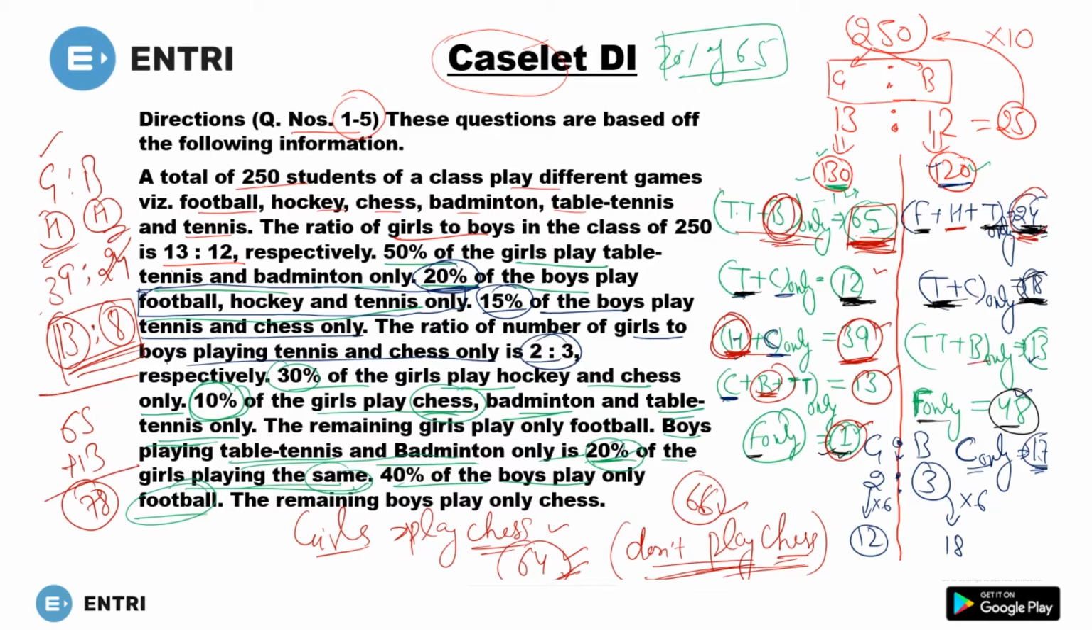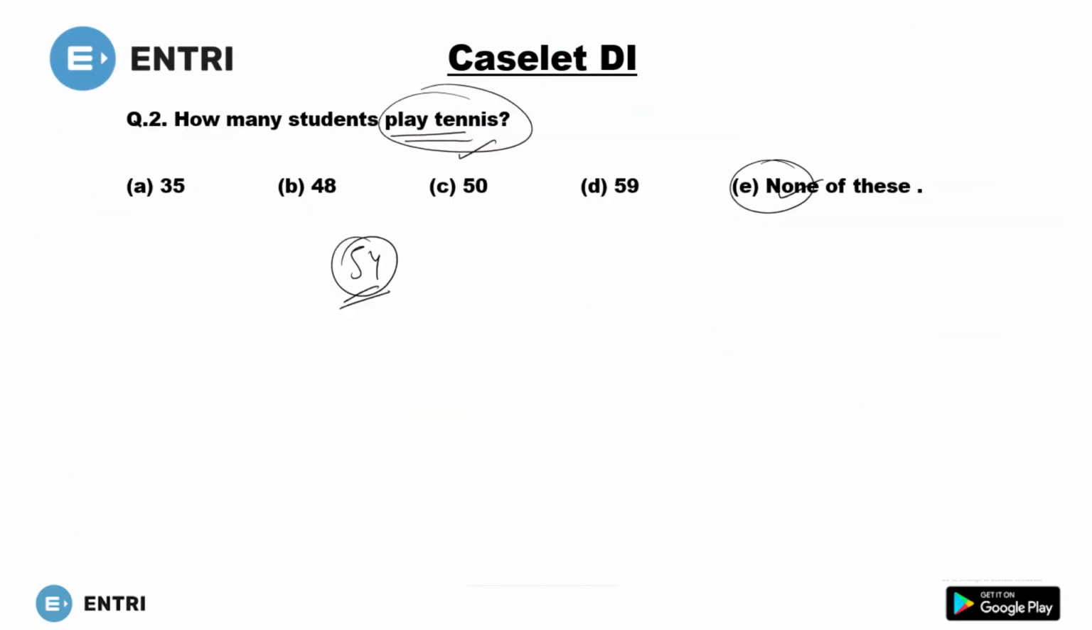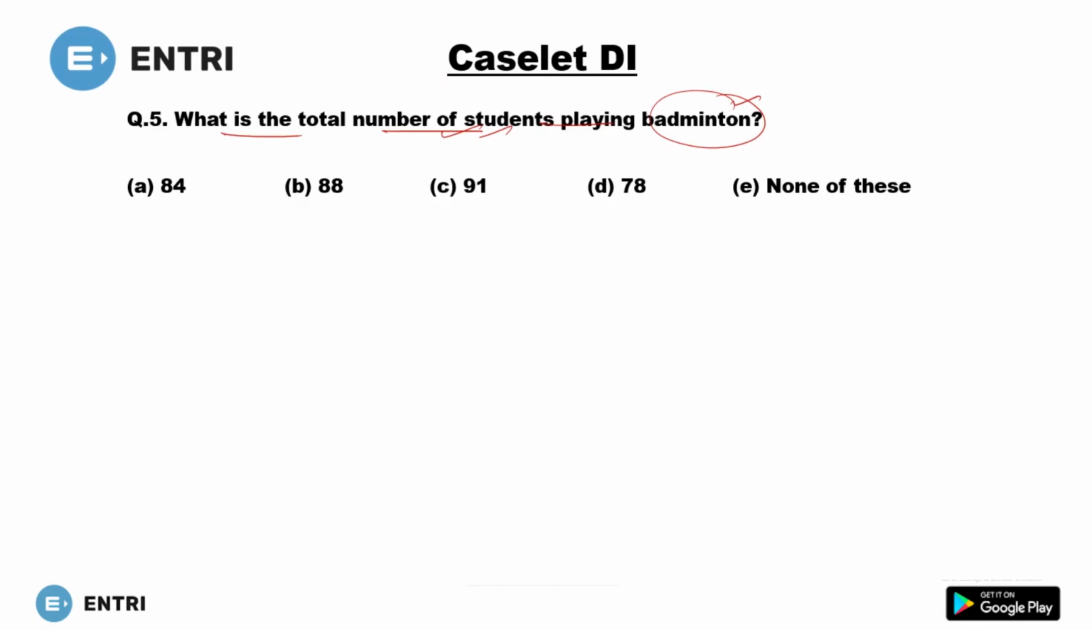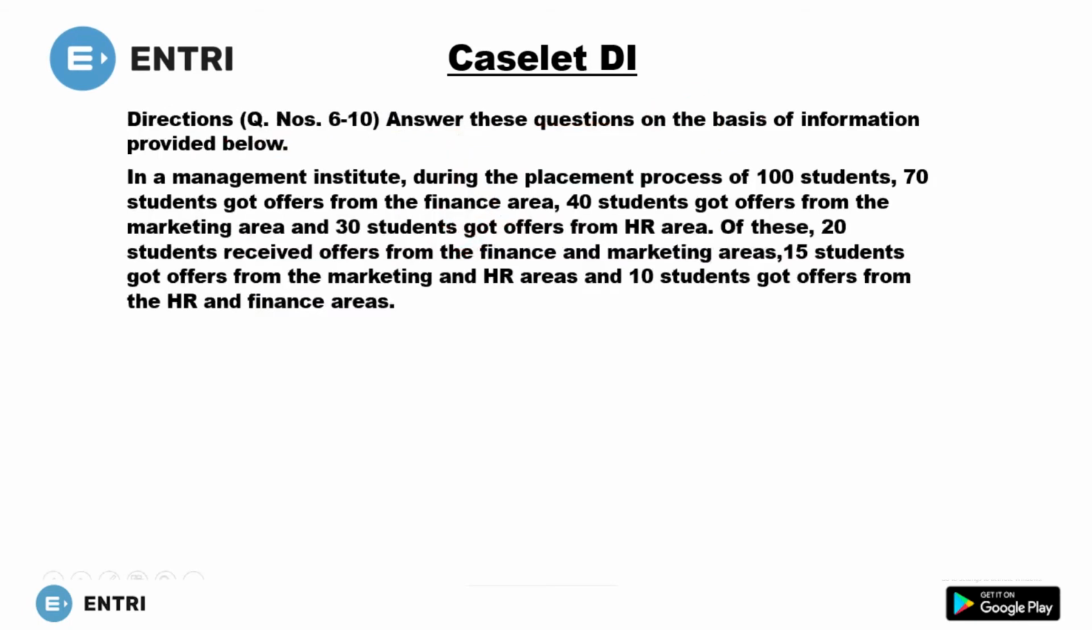Now move to the next. Here you are getting 13 more students. 13 plus 78, you will get 91. So till now you have got 91 students who are playing badminton, and this one is final. So there are 91 students playing badminton. Check the option. This one is 91, and this is the right answer. I hope this concept is clear. Now move to the next one.